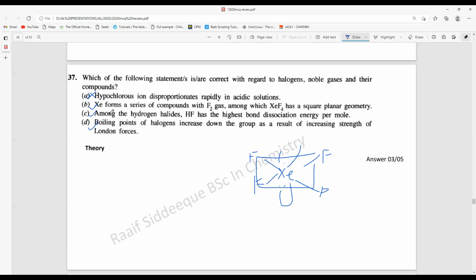Basically, 3 answers are correct here. The real answer should be 5, but maybe they have taken this one as wrong because of the B statement, because of this one series of compounds. Because very rare, few compounds. There are only a few compounds. Okay.